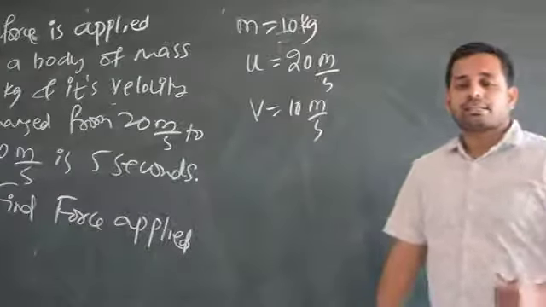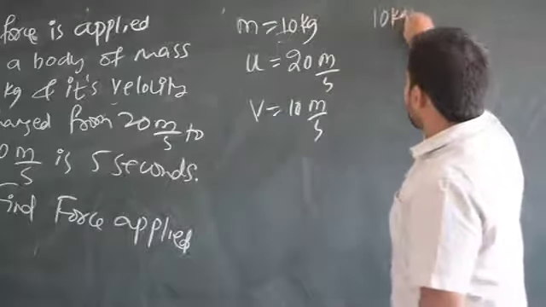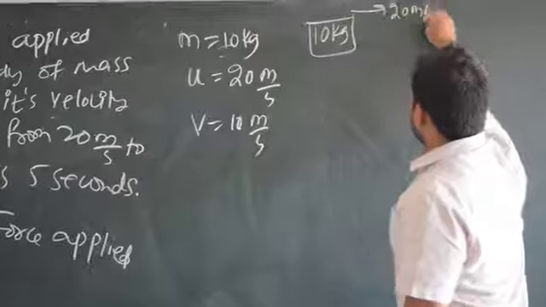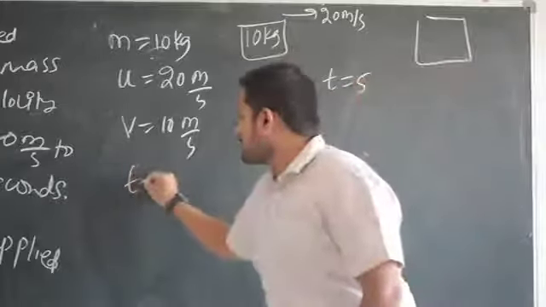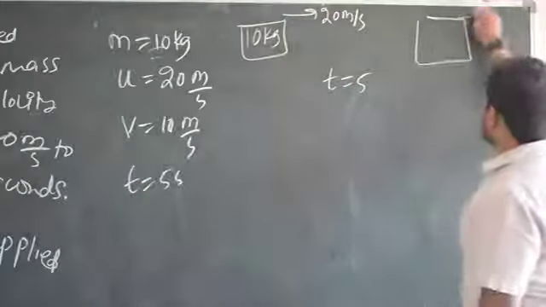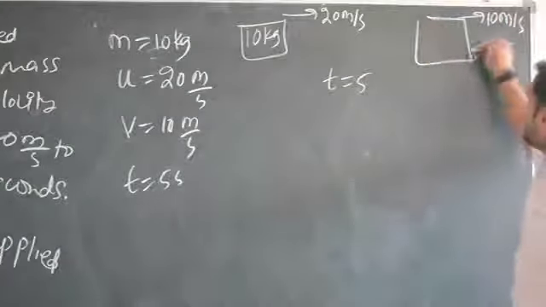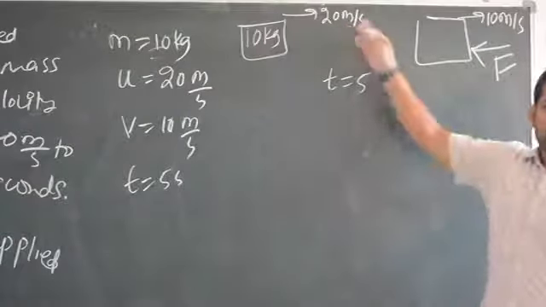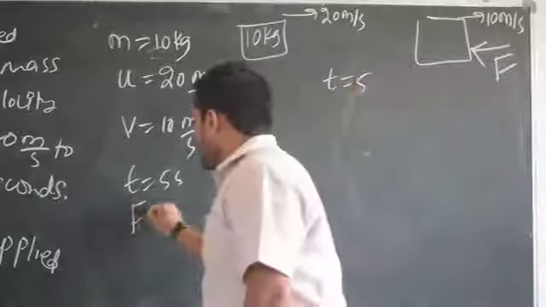What is the meaning of this? I am applying the force in the opposite direction. There was a body of mass 10 kg moving with velocity 20 meter per second, and after some time, how many seconds did they tell? In 5 seconds. Time is also given. In 5 seconds, the body's velocity has become 10 meter per second. What does it mean? The velocity has reduced, which means the force has been applied in the opposite direction. Initially it was 20, now it is 10, so I have applied the force in the opposite direction because velocity has decreased. Now they are asking you to find the force applied.